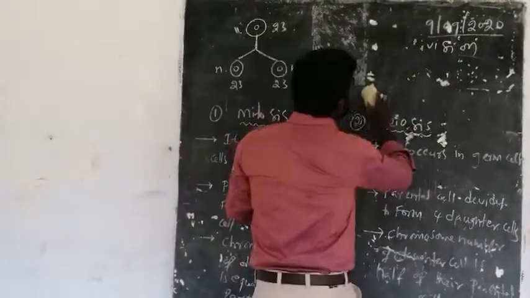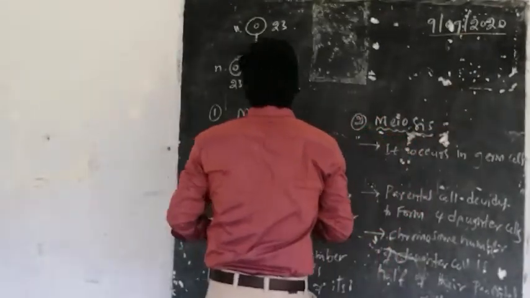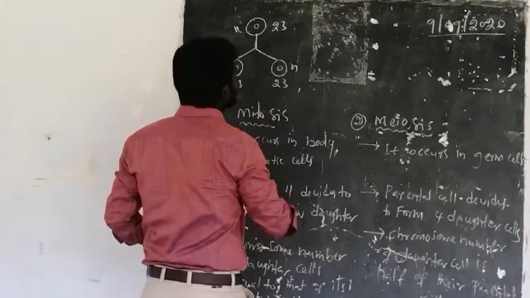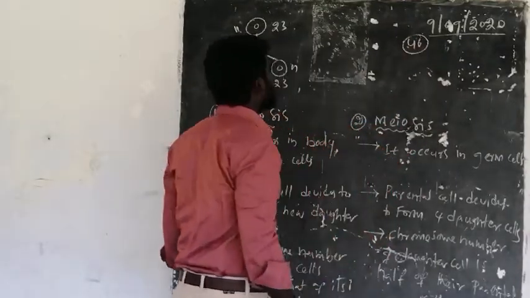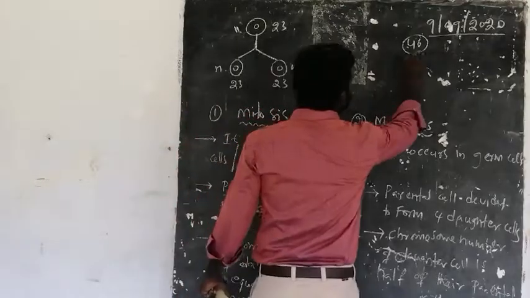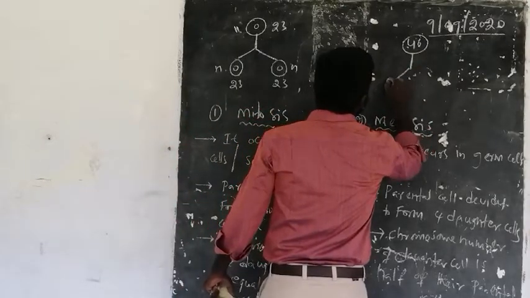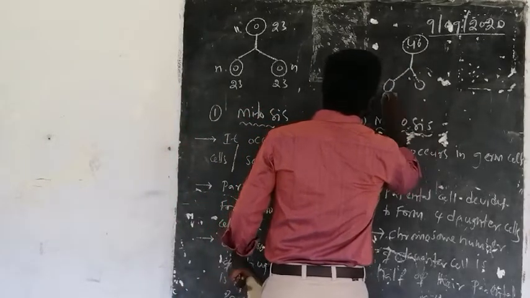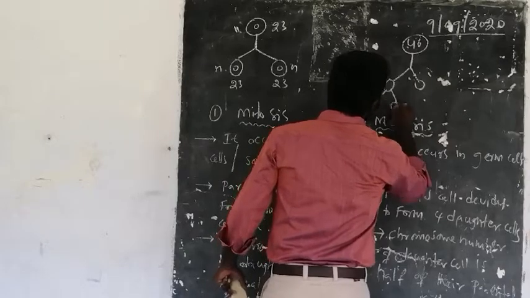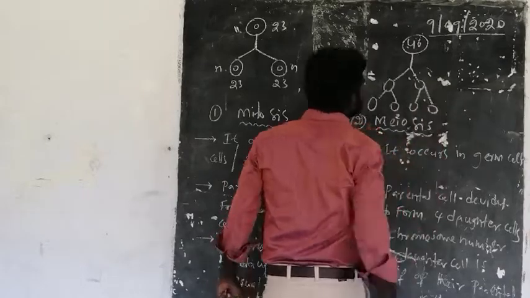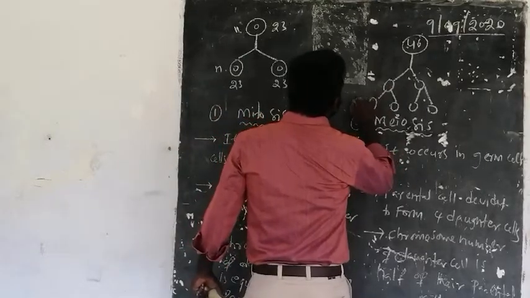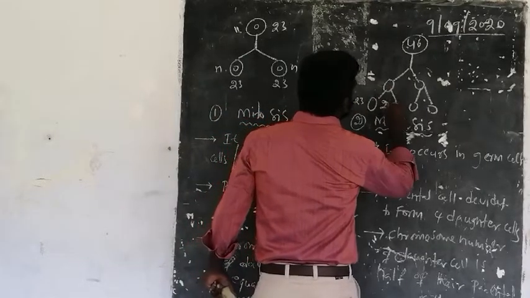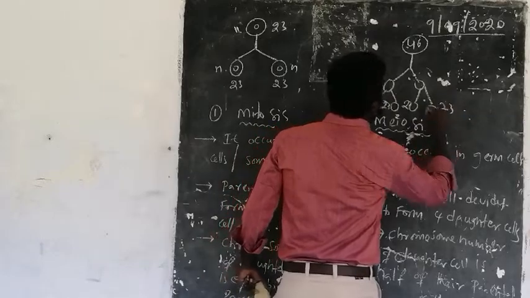Whereas in meiosis, for example, 46 chromosomes are there in the parental cell, and this parental cell divides to form 4 daughter cells, and over here it forms 23, 23, 23 and 23.